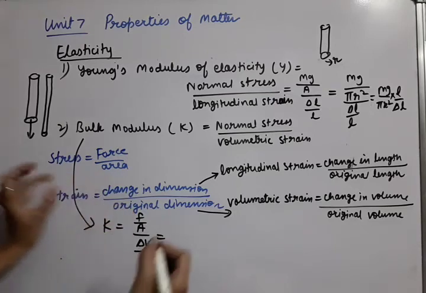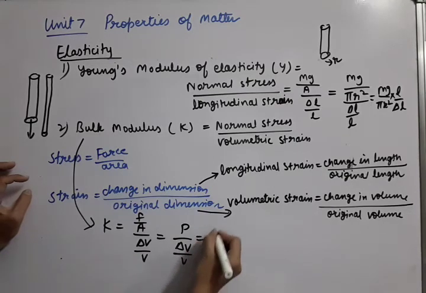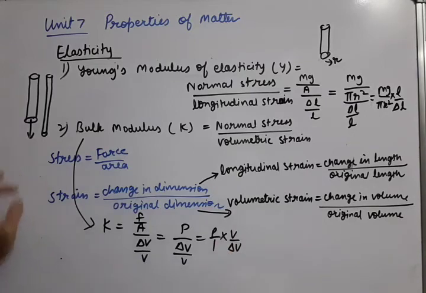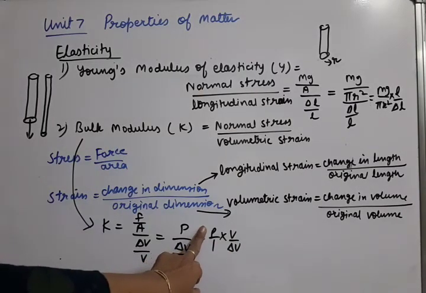Force upon area, here we will write pressure, and delta V upon V becomes the formula for the bulk modulus.